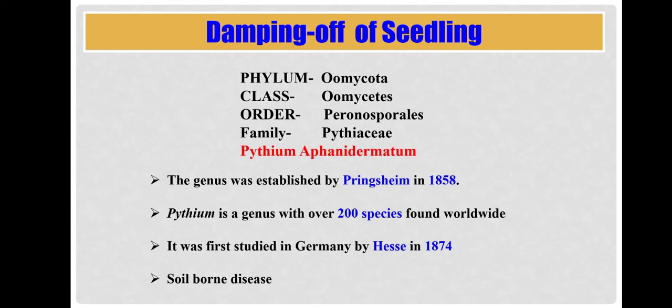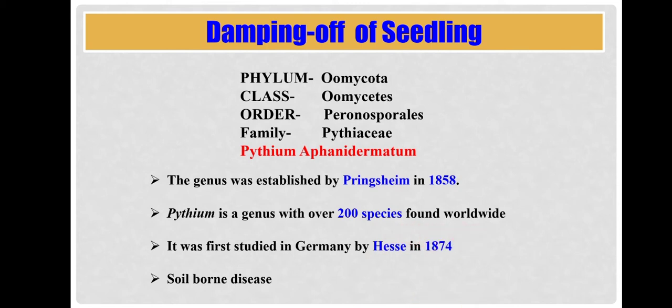So this is the most important character. The genus Pythium was first established by Pringsheim in 1858. All over the world, more than 200 species are found. But Pythium aphanidermatum was first studied by Hesse